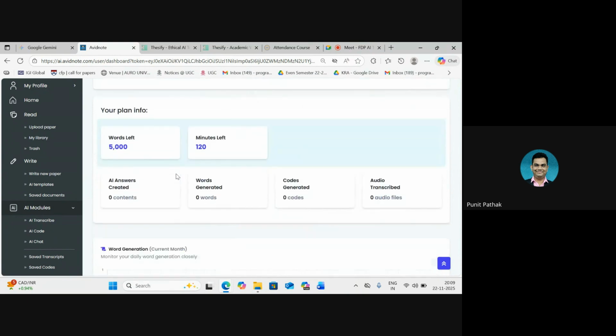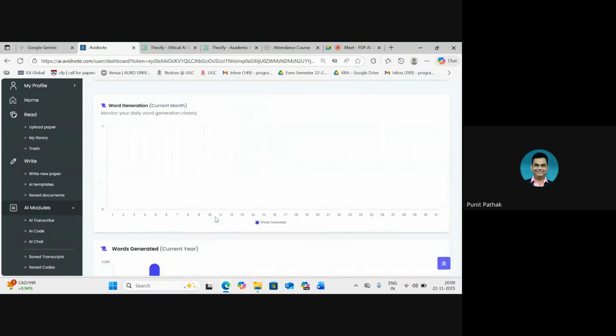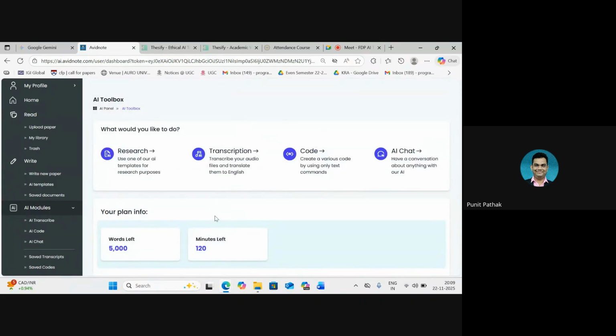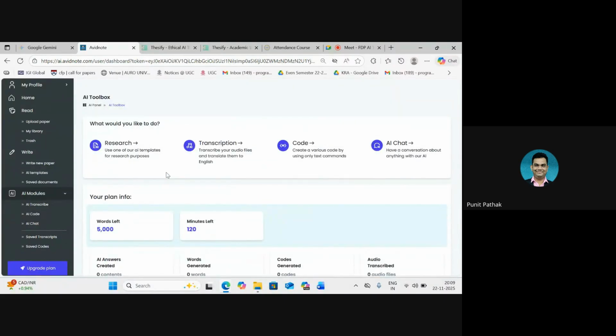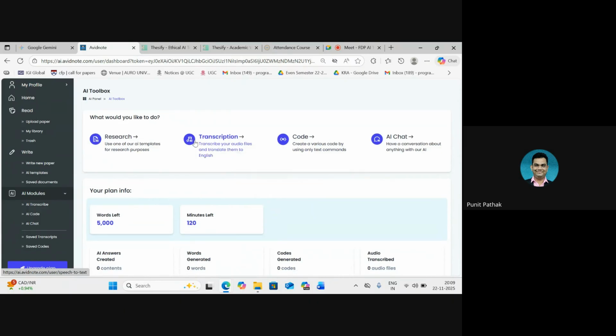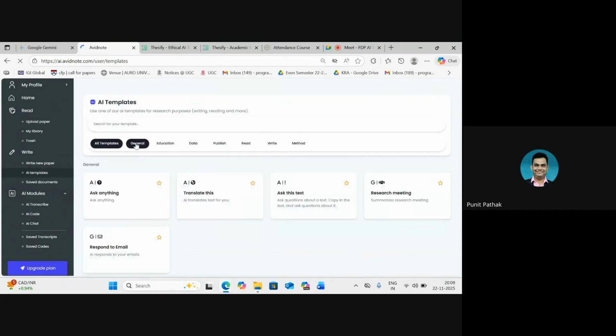It resets after a few days. I am not exactly sure, I'm not able to recall how many days it is. I think it's 15 or 20. And we can use the platform for 120 minutes in one go. And here we are able to do multiple things, right from research to transcription to coding and AI chat.